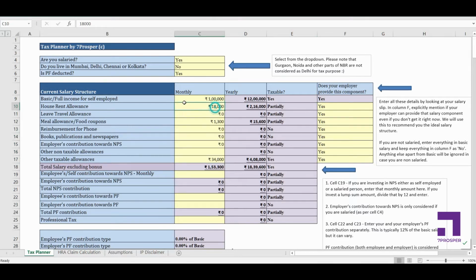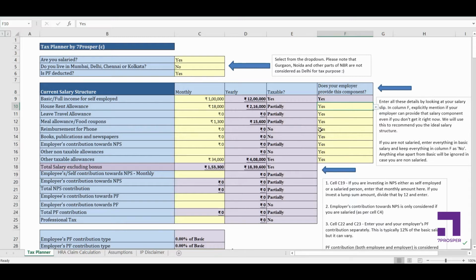For example, I've selected HRA here, and my total salary excluding bonus right now is 1,53,300. Now if I mark this as no, my total salary goes down. I'm not adding the HRA here because you explicitly told me that HRA is not considered, so I'm ignoring this value. So if you're entering some value here, make sure that this is yes.